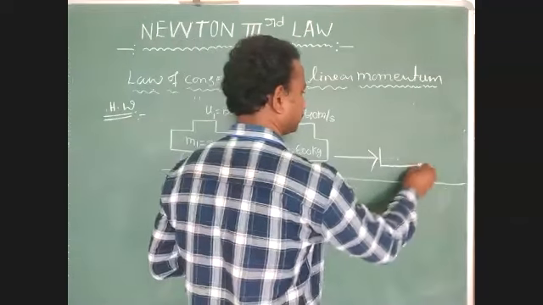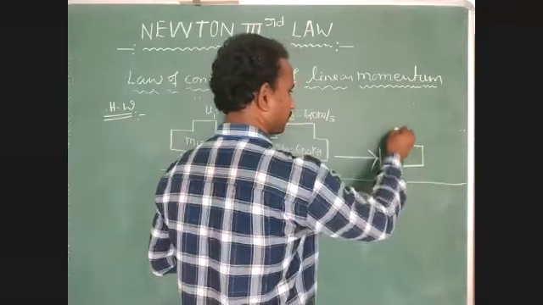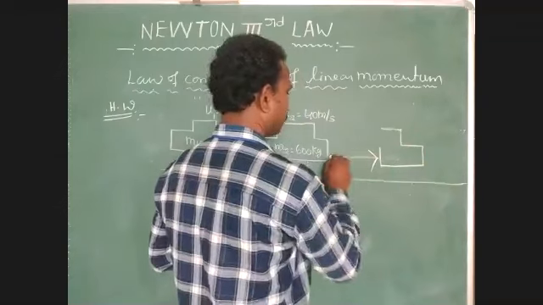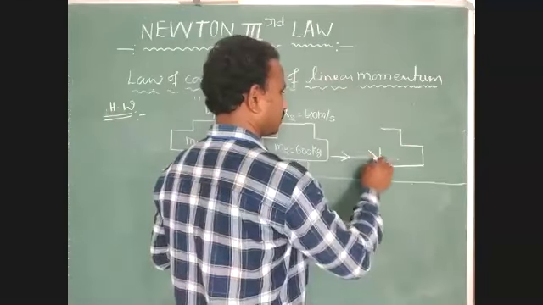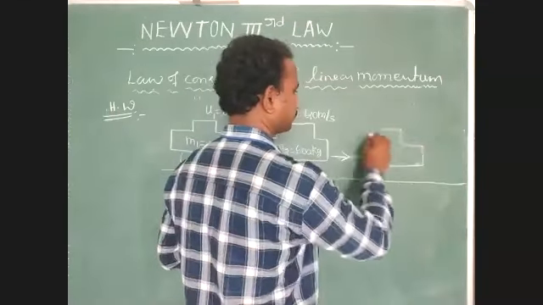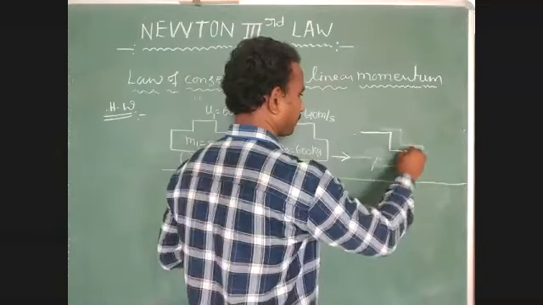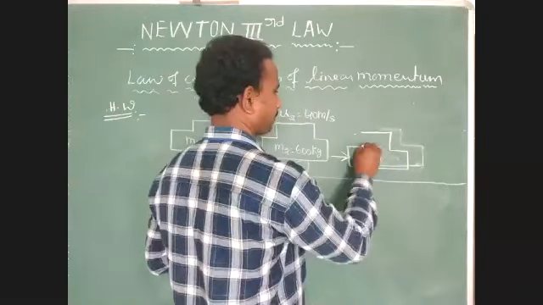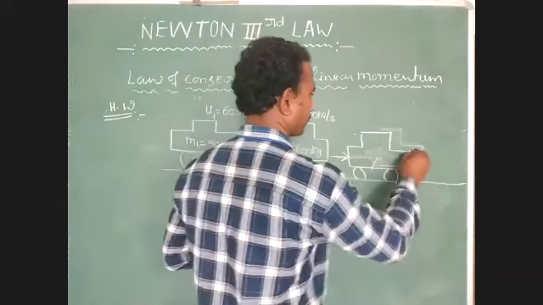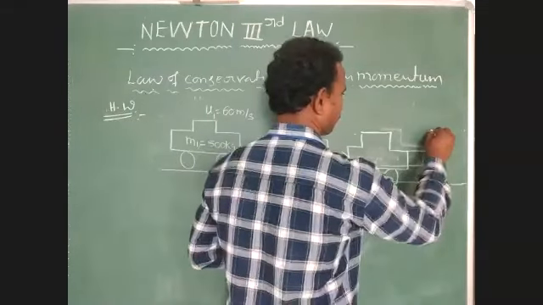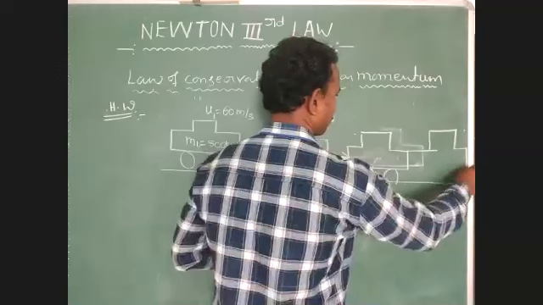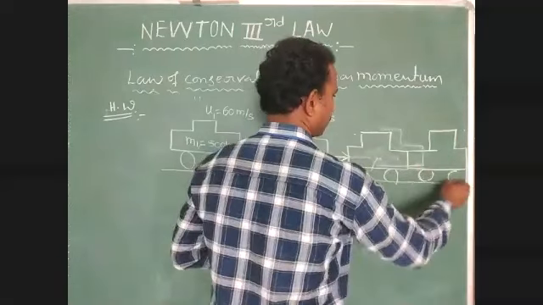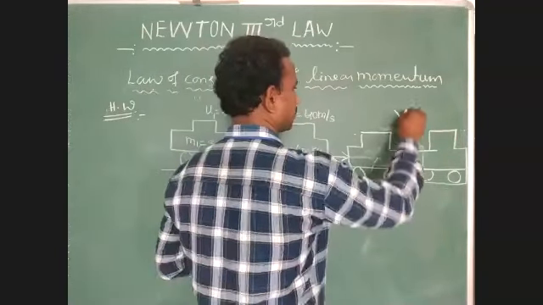Just identify, both are moving with the same velocity.